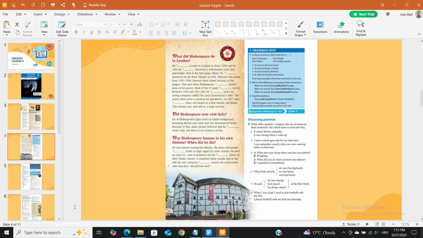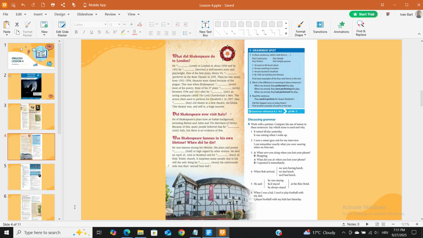Did Shakespeare ever visit Italy? 6 of Shakespeare's plays have an Italian background, including Romeo and Juliet and The Merchant of Venice. Because of this, many people believe that he visited Italy, but there is no evidence of this.